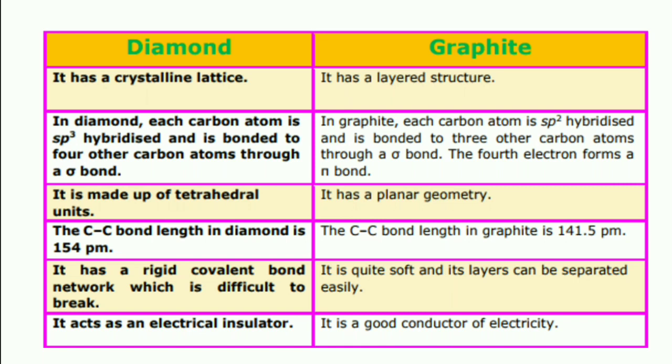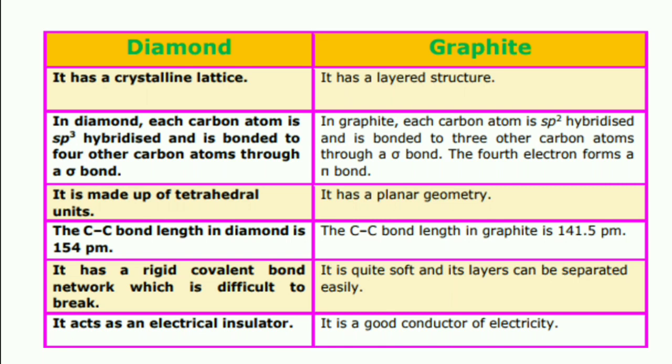That is a peculiarity of diamond. In graphite, each carbon atom is sp2 hybridized and is bonded to 3 other carbon atoms through a sigma bond. The 4th electron forms a pi bond.